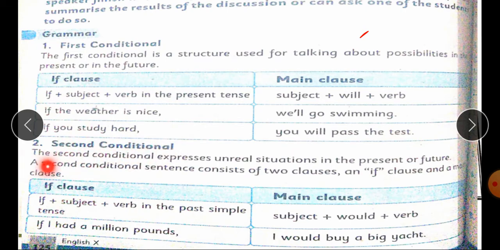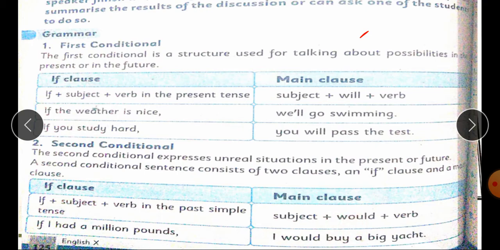Second conditional. The second conditional expresses an unreal situation in the present or future. A second conditional sentence consists of 2 clauses: an if clause and a main clause. So if clause plus subject plus verb in the past simple tense. Main clause: subject plus would plus verb. If I had £1,000,000, I would buy a big yacht.